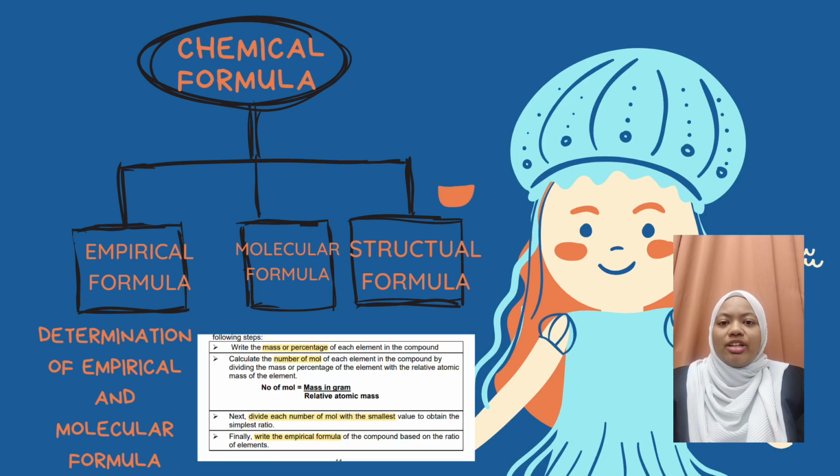Next, divide each number of mole with the smallest value to obtain the simple ratio. Finally, write the empirical formula of the compound based on the ratio of the element.